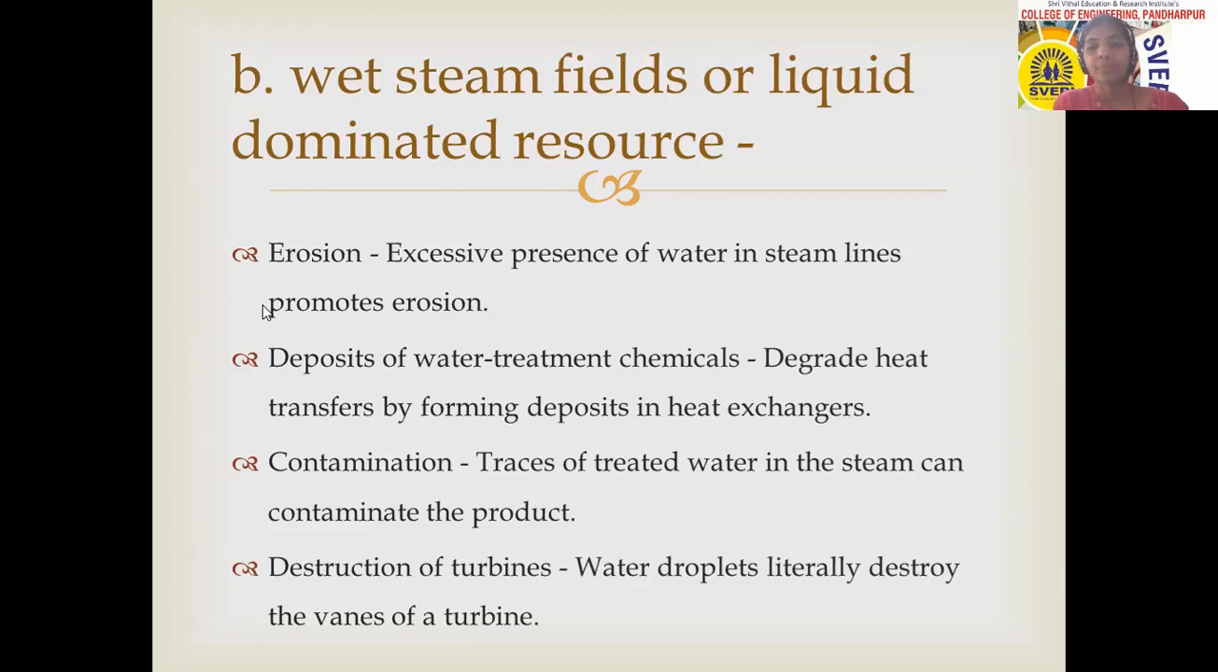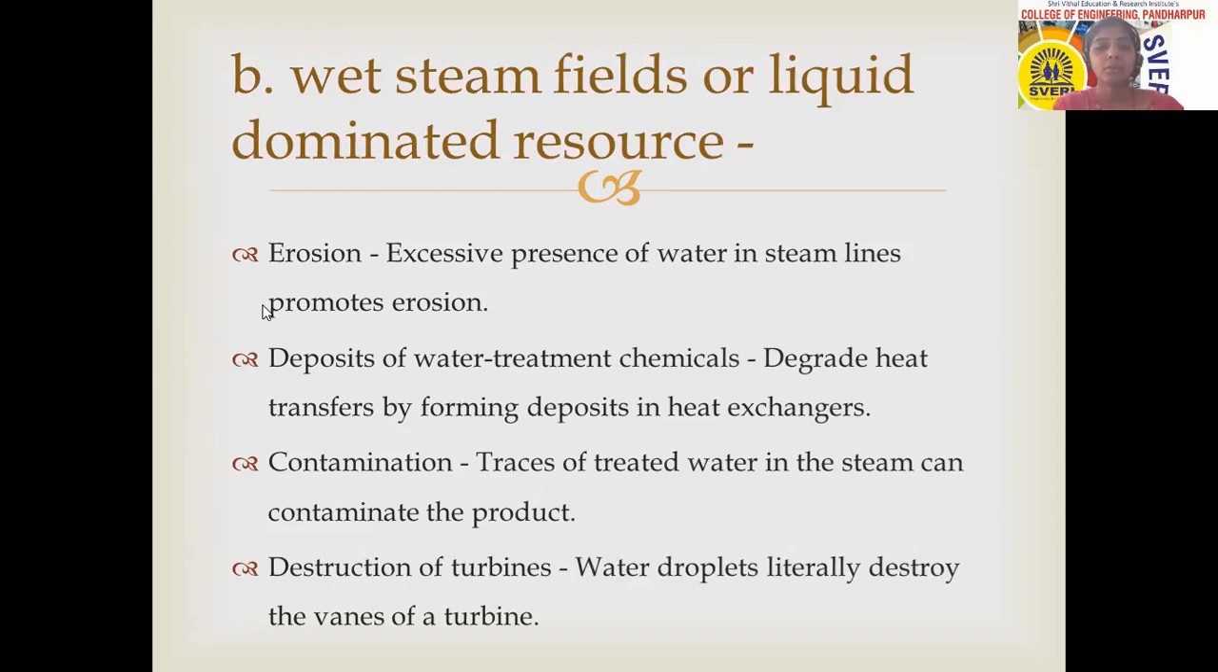Because of the water, some chemical reaction is happening on the heat exchanger, etc. So because of that, heat transfer capacity is decreased. And the third one is contamination. Due to contamination, traces of treated water in the steam can contaminate the product. Then the last one is the destruction of turbines. Water droplets literally destroy the vanes of a turbine.